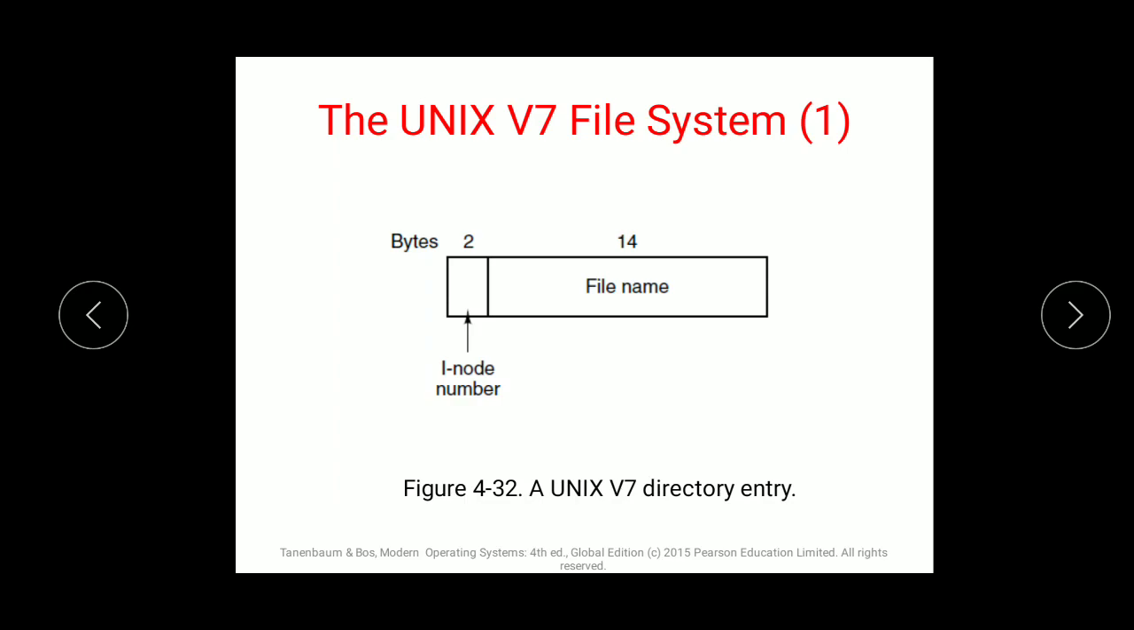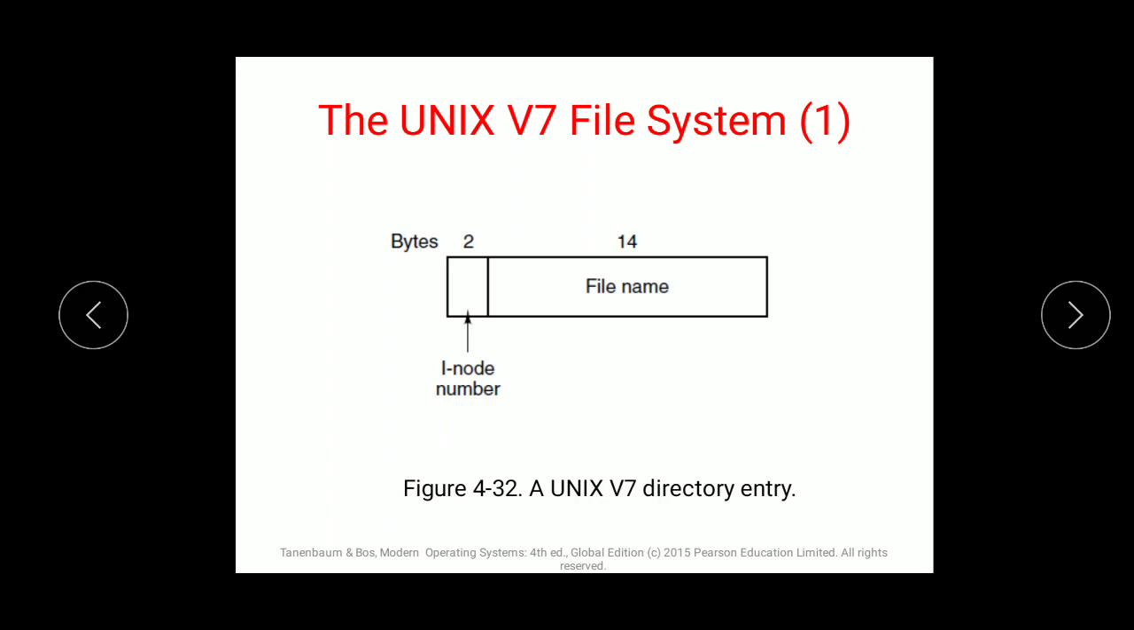Unix uses the inode method. In a Unix directory, there is one entry for each file. For every file you will have a single entry. The directory entry has two fields: a file name and 2 bytes for the inode number of that file. So whatever the inode number is will be stored in those 2 bytes.